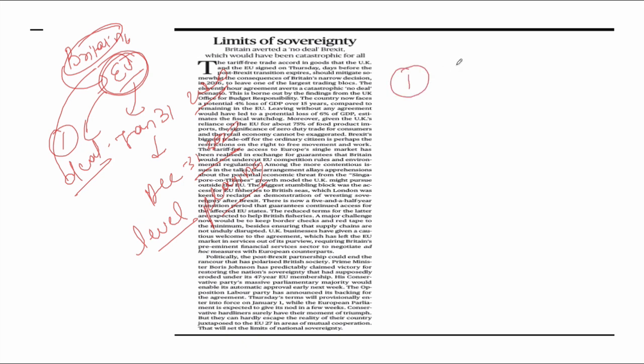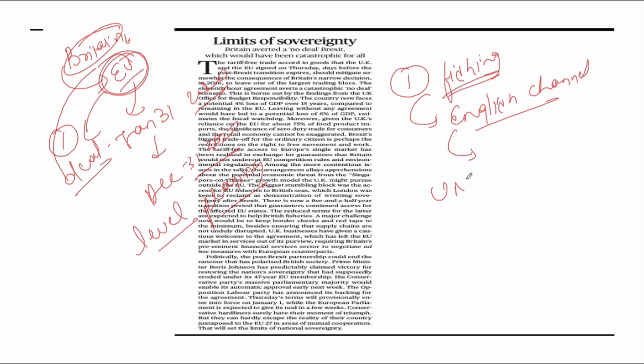The basic point is related with the fishing right. Fishing right is the major point. Take the example of the English Channel. Earlier, when Britain was part of the European Union, boats from the European Union or Britain were allowed to move across the English Channel. But once Britain is out of the European Union, the United Nations Convention on the Law of the Sea will apply, as per which Britain or the European Union will have their jurisdiction up to 12 nautical miles. Beyond this, there will again be a jurisdictional issue.